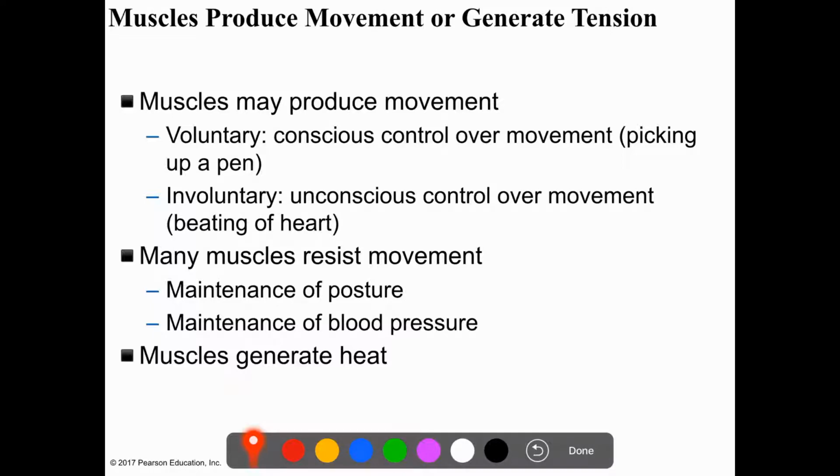Muscles also resist movement to maintain posture and to maintain blood pressure. When muscles contract, they use energy and they generate heat, which is also important to maintain our body temperature. So our body temperature comes as a result of muscle contractions.